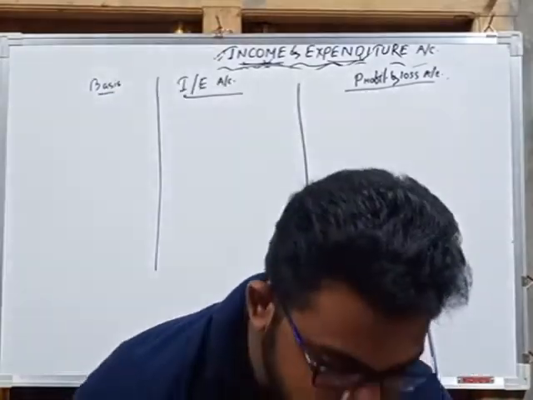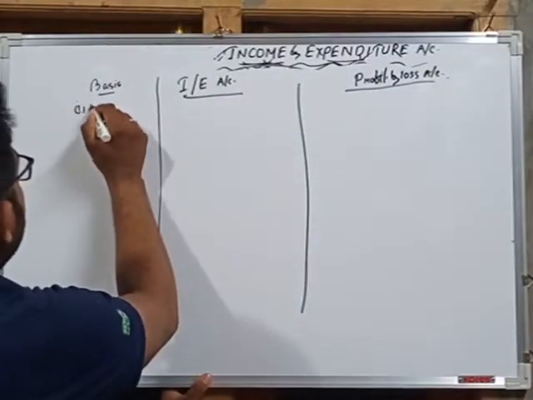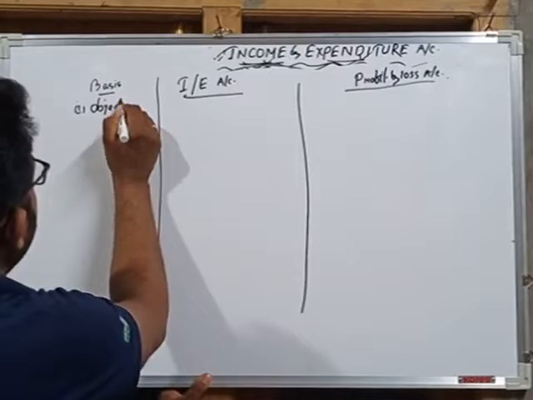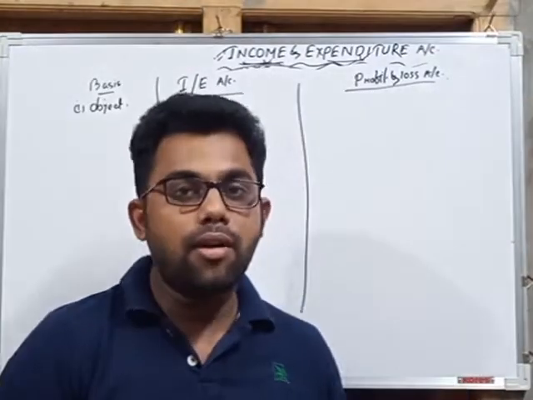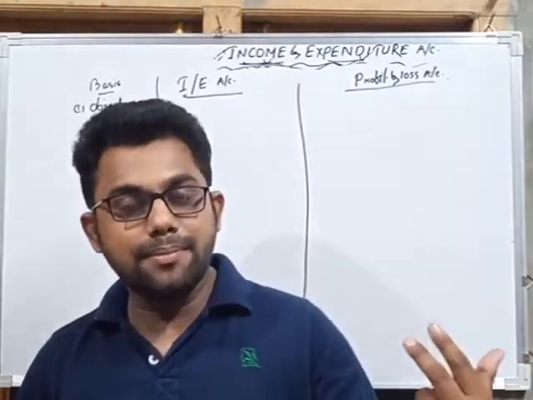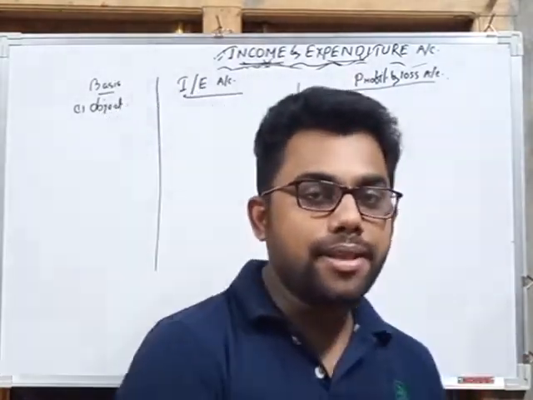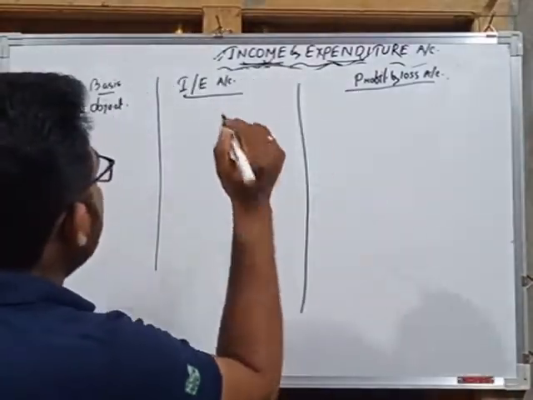So first is the object. Object denotes the objective or motive of preparing this account, the main reason behind preparing this account.